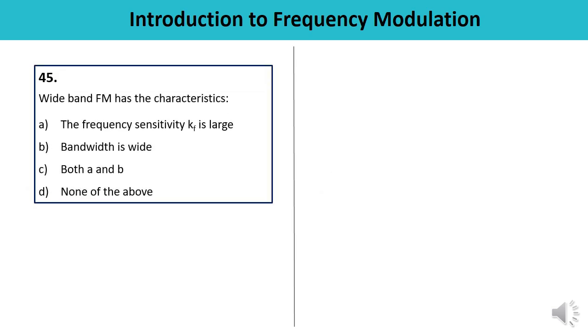Question number 45 is wideband FM has characteristics. Recall what you have studied. The bandwidth of the FM signal depends upon the frequency sensitivity kf. When kf is large, the bandwidth of FM signal becomes wide, which is known as a wideband FM signal, and a large number of sidebands are produced in the FM signal. So bandwidth of wideband FM signal is very large in comparison to the AM signal. It means frequency sensitivity is large, bandwidth is also large, both in A and B, means the correct answer is C.